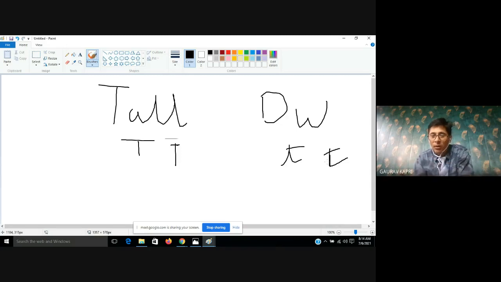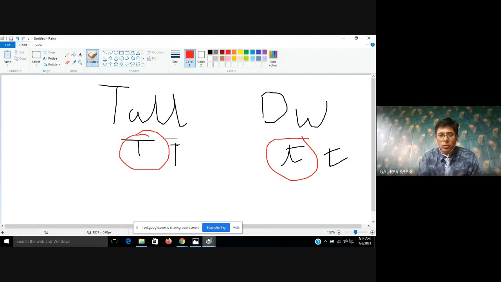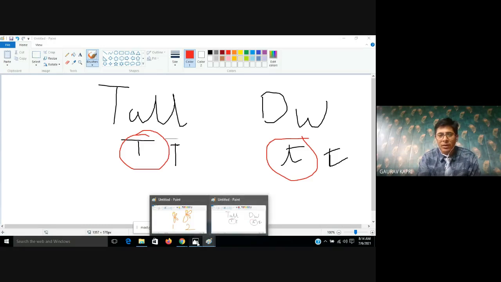But tallness and dwarfness are the two different traits of a single character, and the character is height. Okay? So here we are observing that there are two different types of alleles. One is capital and the other one is small. Understood? I hope you understood the concept of what are alleles and what are genes.